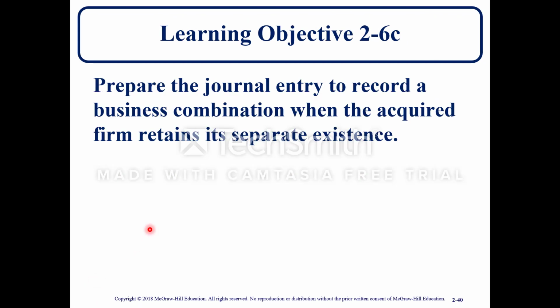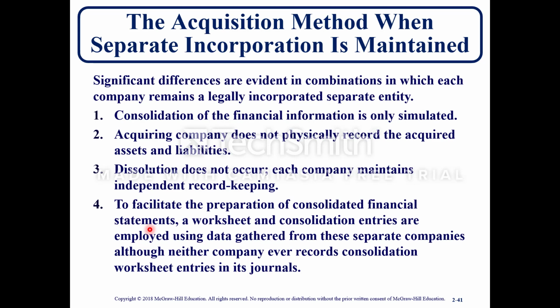Learning objective 2-6C, prepare the journal entry to record a business combination when acquired firm retains its separate existence. So the acquisition method when a separate incorporation is maintained. Significant differences are evident in the combination in which the company remains a legally incorporated separate entity. Consolidation of the financial information is only simulated.